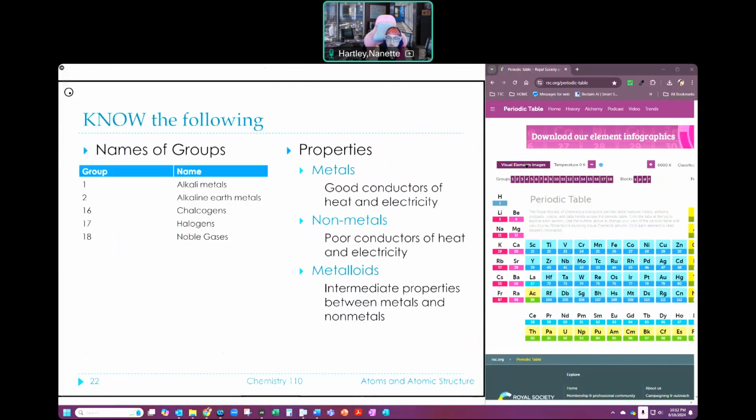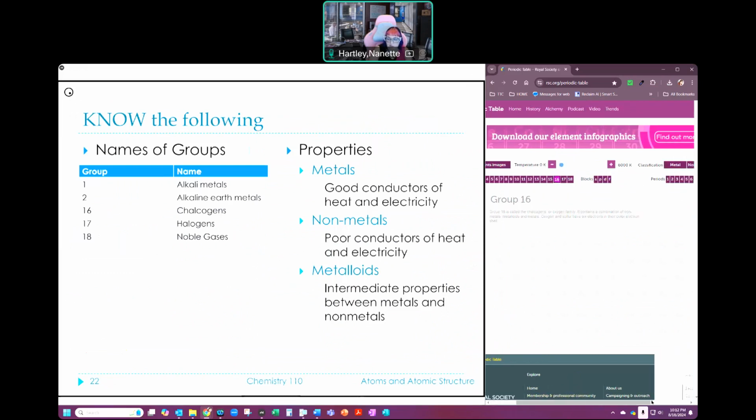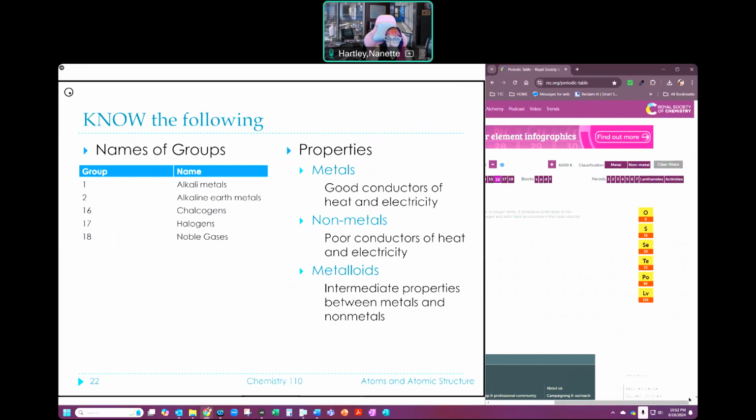So if I want to focus on the alkaline metals, that's them. If I want to focus on the alkaline earth metals, that's them. If I want to focus on the chalcogens, that's them. And of course, I need to scroll over a little bit so you can see those. Look, those are my chalcogens. I want to focus on my halogens, that's these. And if I want to focus on my noble gases, that's these.